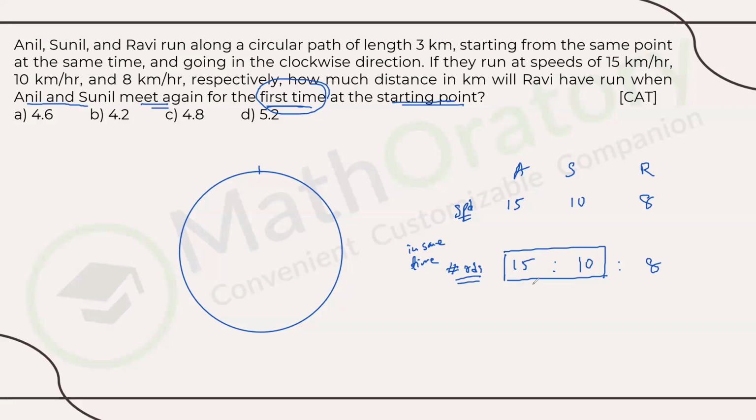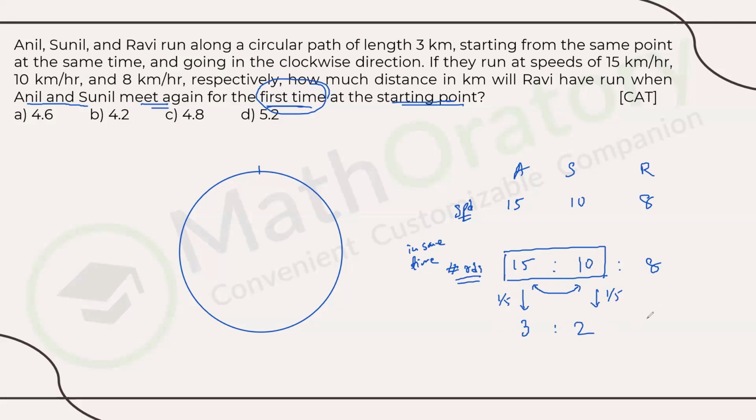So just check for Anil and Sunil's perspective. Ignore Ravi for now, because we are focusing on Anil and Sunil. So from Anil and Sunil's perspective, is this ratio reducible or not? In this case, it is, right? We can reduce it to 3:2. Now, how much did we reduce this by? So we are making this 1/5, right? Both of these numbers. 15, 1/5 is 3, 10's 1/5 is 2.